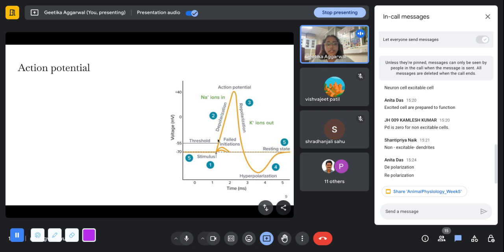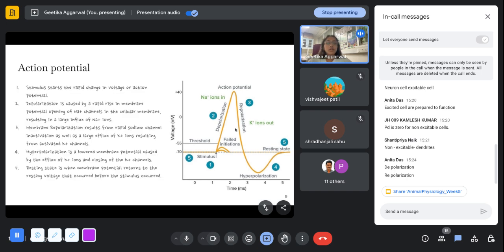And as Anita said, there is depolarization when the curve goes up, which means the membrane potential becomes more and more positive. It even goes above zero to a positive end. Then finally, there is an action potential. And then it starts repolarizing and getting negative again. And when it overshoots its normal negative, which is minus 70, that phase is called hyperpolarization. And at some point, it comes back to its resting state. I hope this is clear. So there are these five steps involved here.